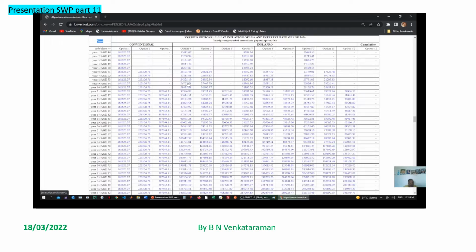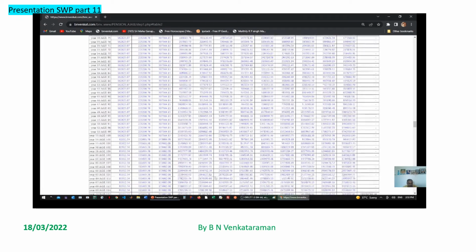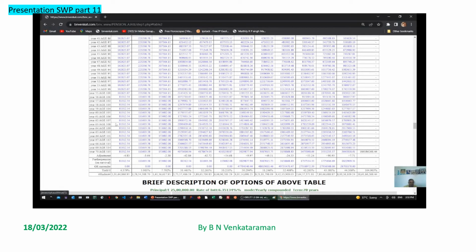After the death of the annuitant, in the INFLAPRO cases, the person gets half the last amount with additional inflation protection. Look at this. This is even higher, much higher than the conventional one.